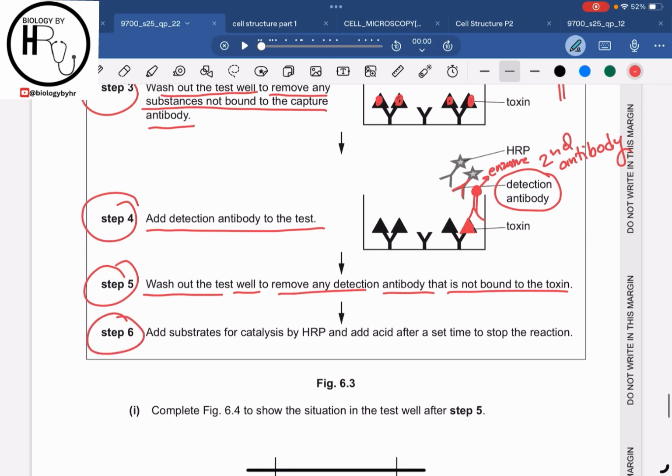Alright, now step 6 is to add the substrate for catalysis of the HRP and add acid after a set time to stop the reaction.